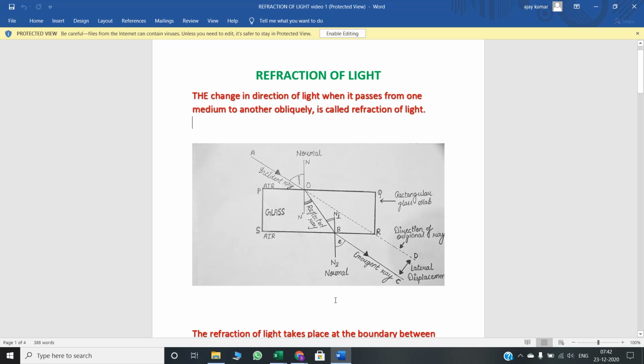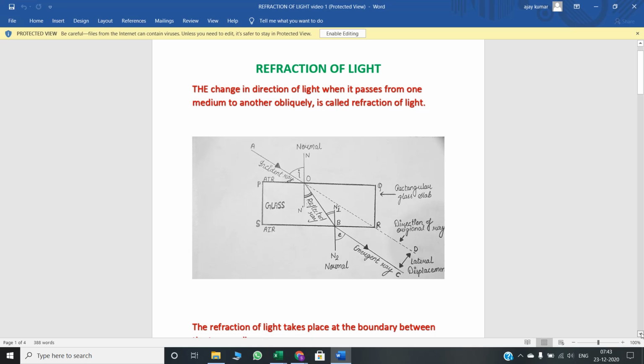And the refraction of light takes place at the boundary between the two media. Where is the boundary of the two media here? This PQ is the boundary, and here refraction takes place. So every time, refraction takes place at the boundary between the two media.